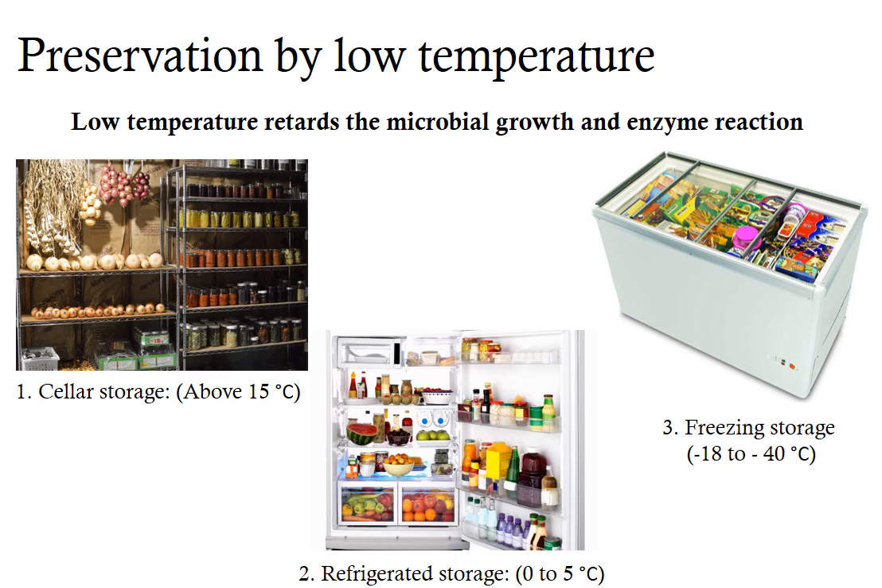In cellar storage, root vegetables such as potato and onion usually were stored, and also processed foods like wine or canned products. The temperature in cellar storage usually is above 15 degrees Celsius, and the food can be stored here in winter season.